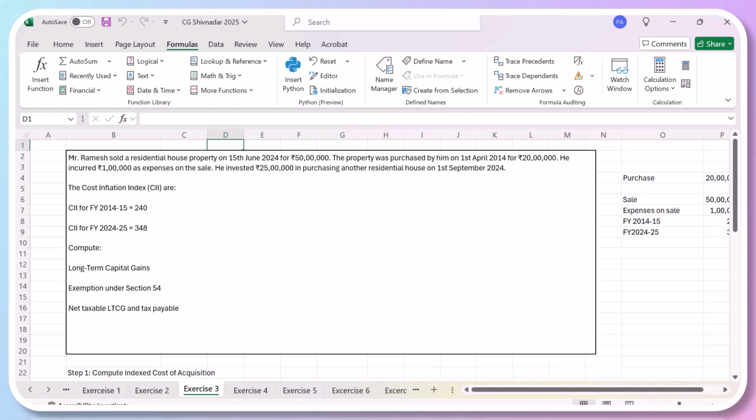Just go ahead and please read. Long-term, section 54. Okay, have you finished reading?